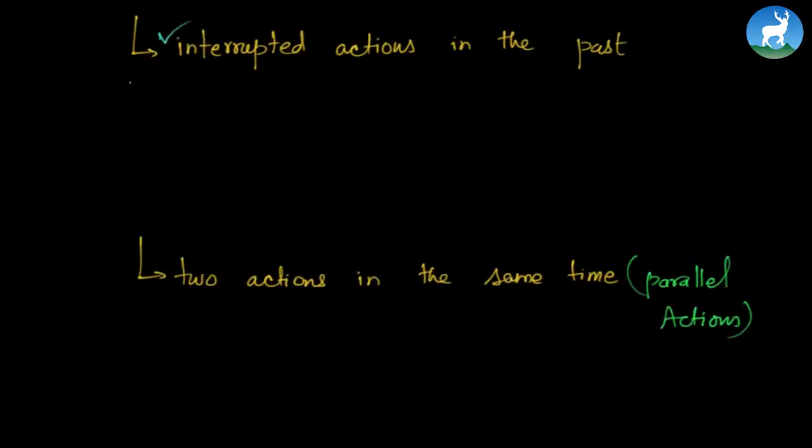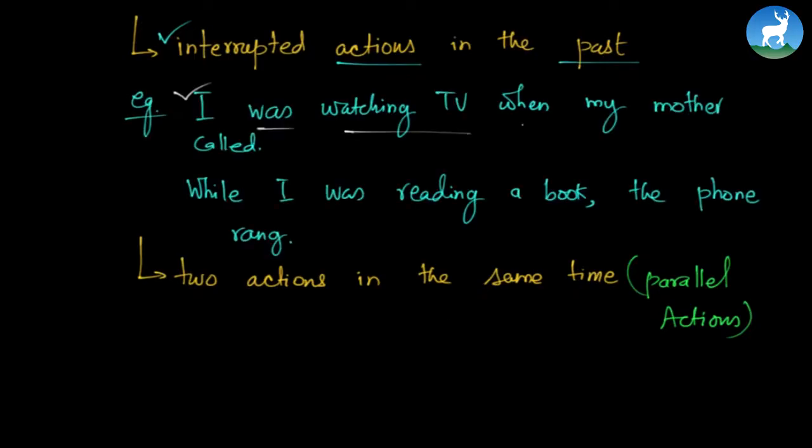Here we have two more uses. It is also used to describe the interrupted actions in the past. Something happened but it was interrupted. So past continuous tense is also used to describe interrupted actions in the past. For example, first one is I was watching TV when my mother called. So something was happening in the past, suddenly it was followed by another event. So we have B plus V4 here, followed by a V2. This is what we call interrupted action in the past.